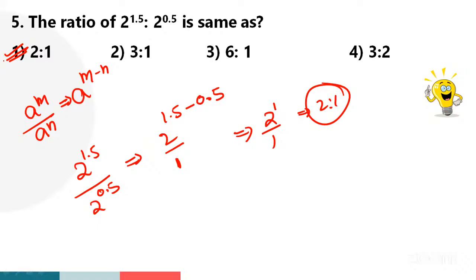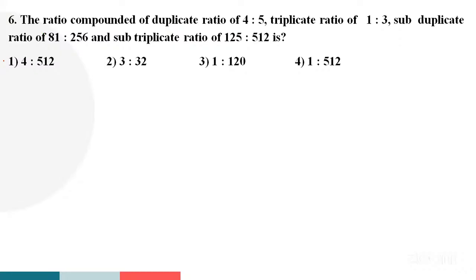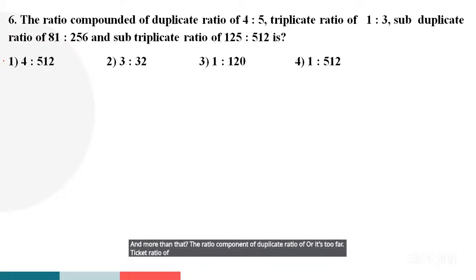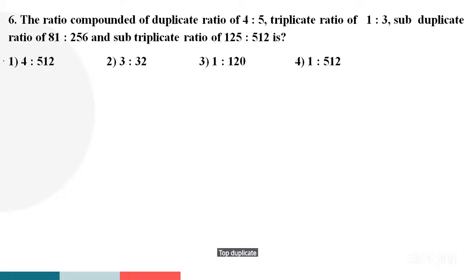Clear, guys, all of you? And move on to next one. The ratio compounded of duplicate ratio of 4 is to 5, duplicate ratio of 1 is to 3, sub-duplicate ratio of 81 is to 256, and sub-triplicate ratio of 125 is to 512 is.